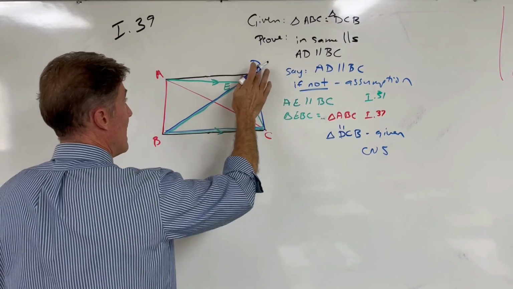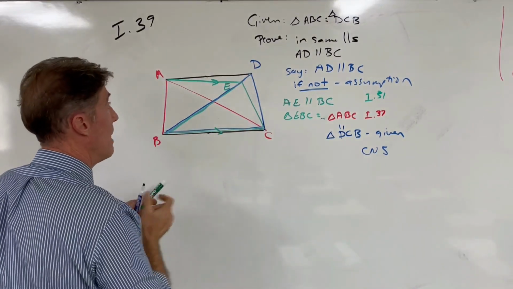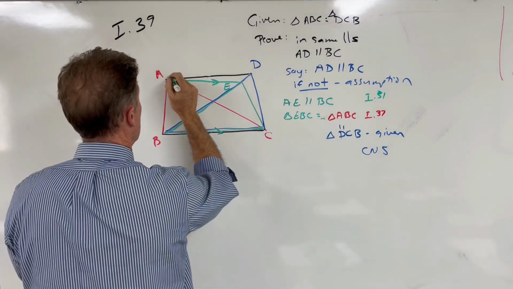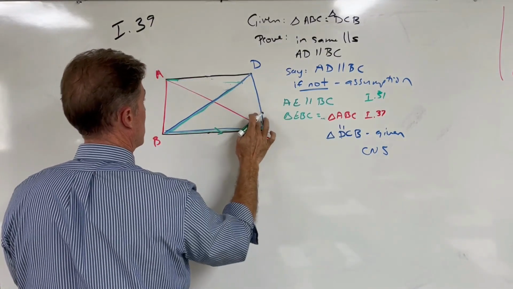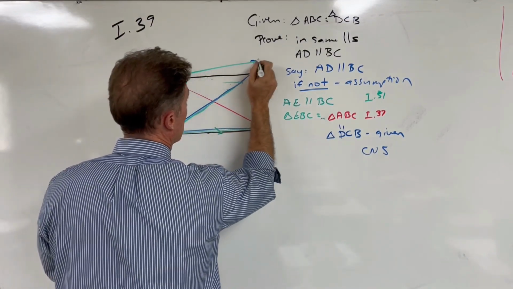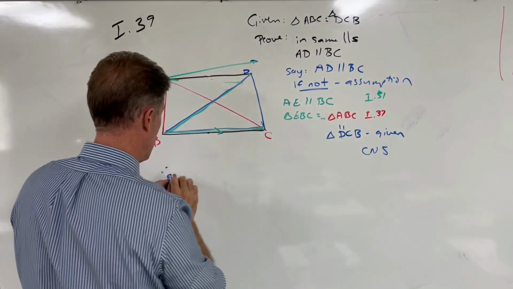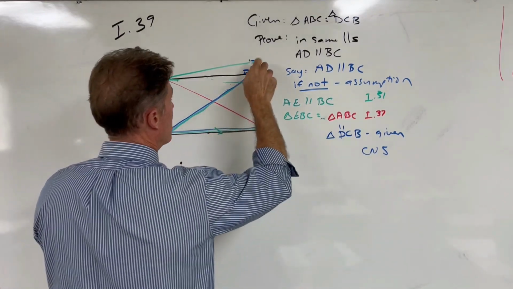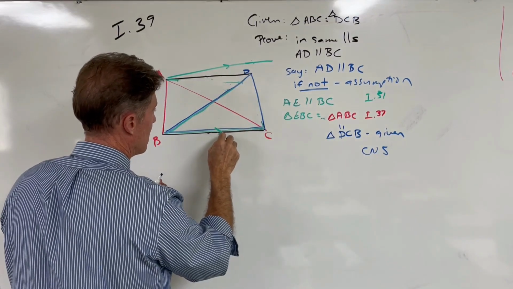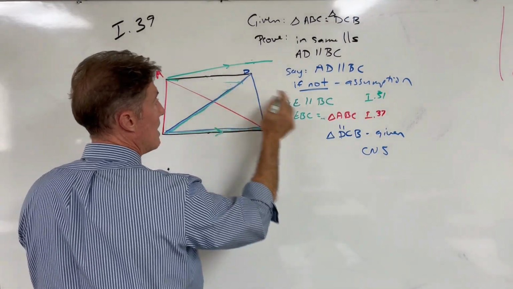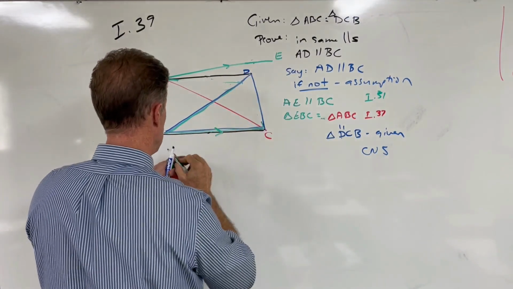Now, you could ask yourself, well, what happens if maybe we just picked the wrong side? Maybe we should have drawn it above AD. Maybe we can draw AE instead of down here, where it led to this absurdity. Maybe we could draw it up here. Does that lead to the same absurdity? Well, it does. Because if we draw the line, now by hypothesis or by assumption, we've drawn a new line, AE, that's parallel to BC.